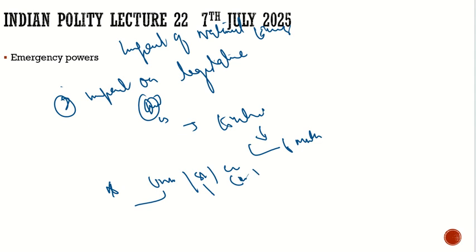But during emergency, what happens? In emergency, there are only 2 lists. One is the union list and the other is the concurrent list. In the union list, it is the union who can make laws. In the concurrent list, it is both union and state. So what happens? Those in the state list in the normal conditions will turn into the concurrent list and will be aggregated into the concurrent list.